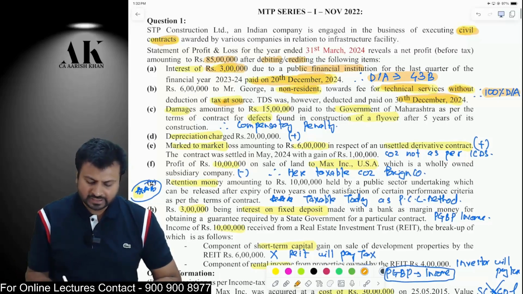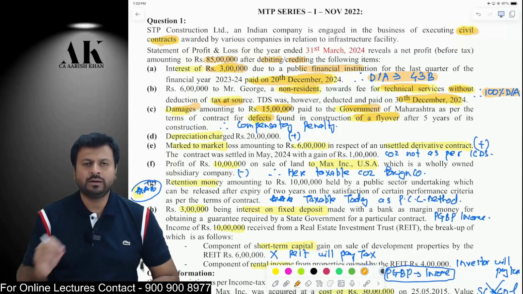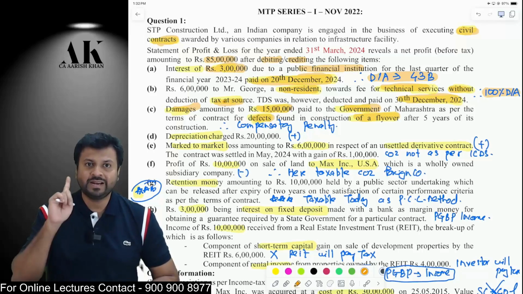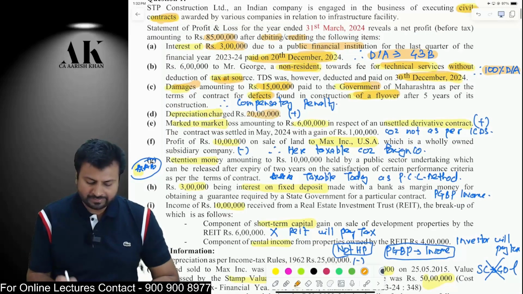Third one is you have paid some 15 lakh rupees as a damages to the government for doing some defect in construction of the flyover. You have got some contract from the government to make a flyover, but you are not able to make it properly, so the government is charging some damages. So it is a penalty, but it is a compensatory penalty. It is not a penal penalty. Remember, compensatory penalty is allowed under the income tax law. Therefore, this is allowed. Next, depreciation you will disallow.